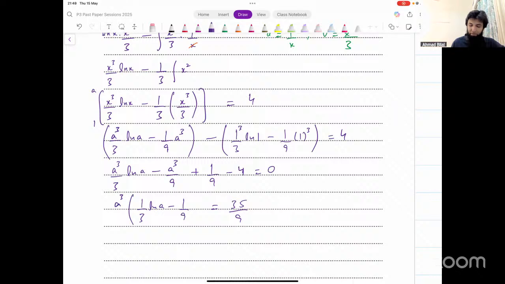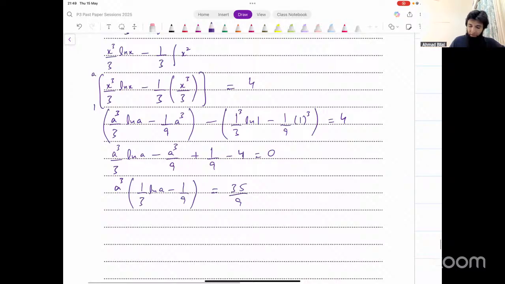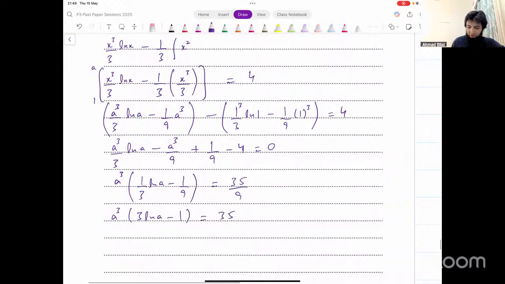Okay, that's what we get when we take this common here. We can multiply the whole equation by 9 so that things become simpler. If we multiply the whole thing by 9, that will give me 3 ln A here minus 1 equals 35. And now I can divide this on the other side, and that makes sense now.